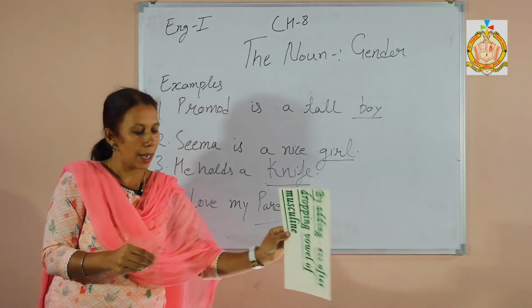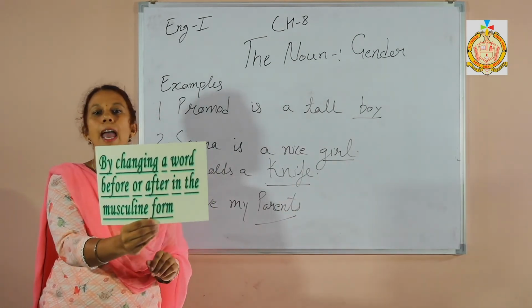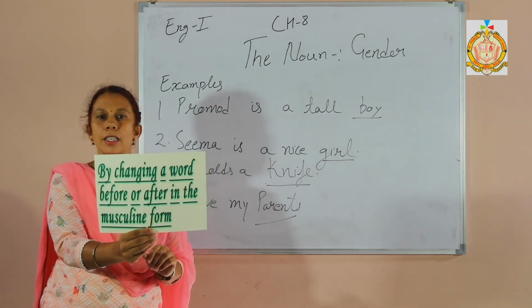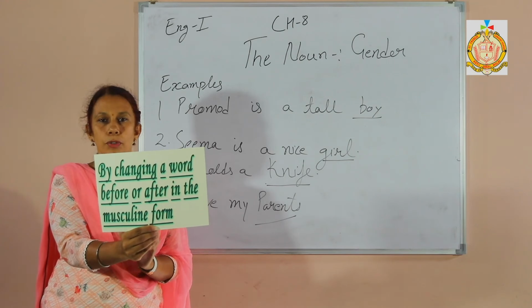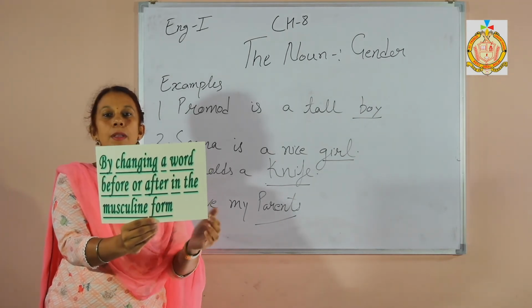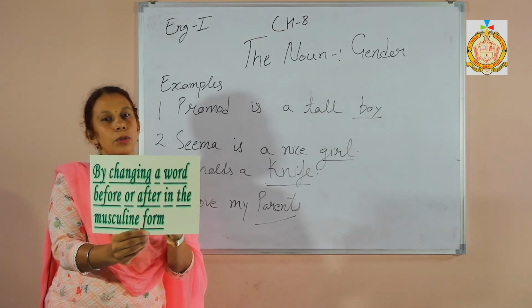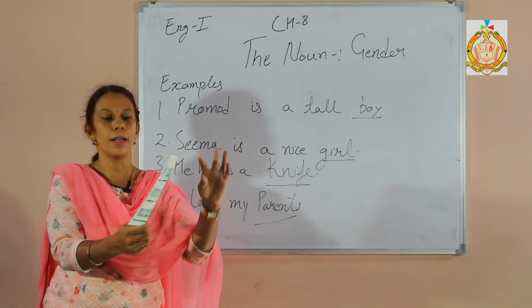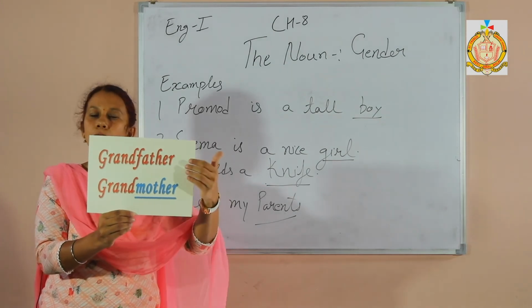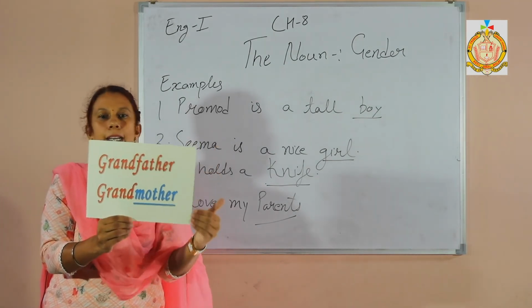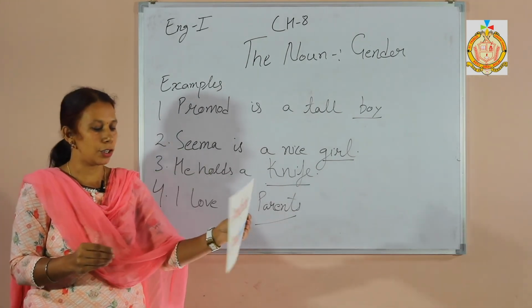Clear? Okay. And the last way is by changing a word before or after. Some words are a mixture of two words, like grandfather, grandmother. Here the first word or the second word may be changed. For example, grandfather, grandmother: the first word is the same, we change the second word and the gender automatically changes. So these are the ways to form a feminine gender.